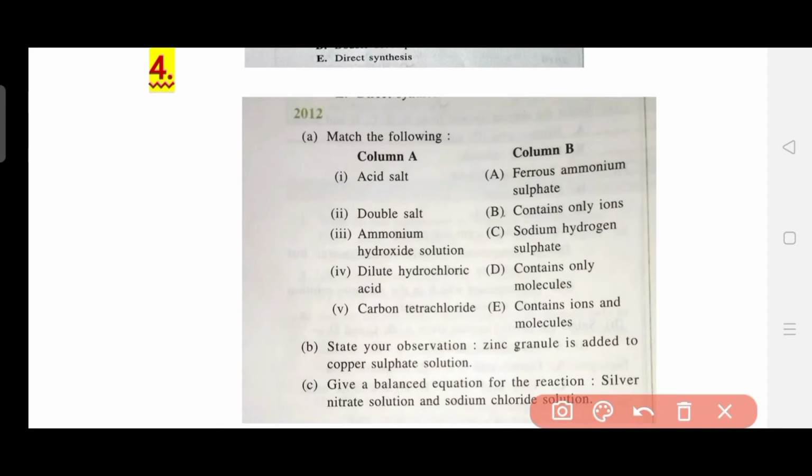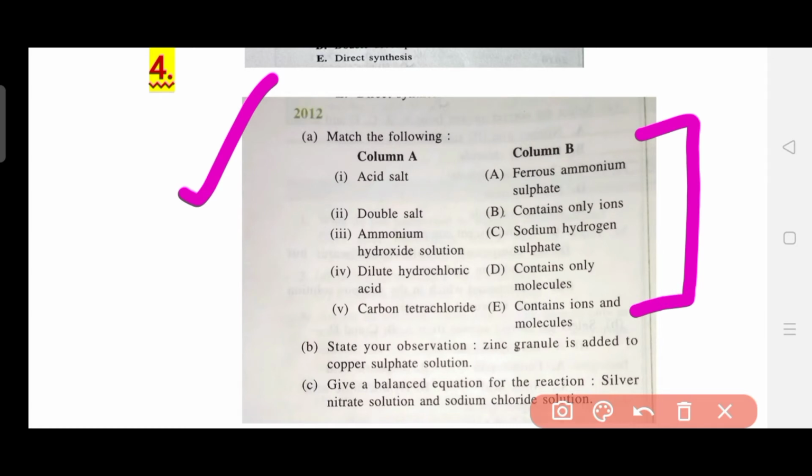Now let's head towards question 4, which was asked in the year 2012. The first question is a type for which you need deep knowledge of this chapter. It is a simple question where you have to match column A to column B. In column A you have options like acid salts, and you need to match them with the options in column B, such as ferrous ammonium sulfate, which contains only ions, sodium hydrogen sulfate, which contains only molecules, and others which contain ions and molecules. So these are the options from which you need to match the answer for column A.